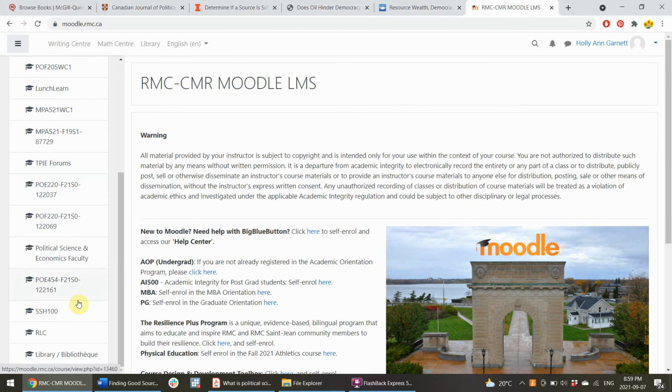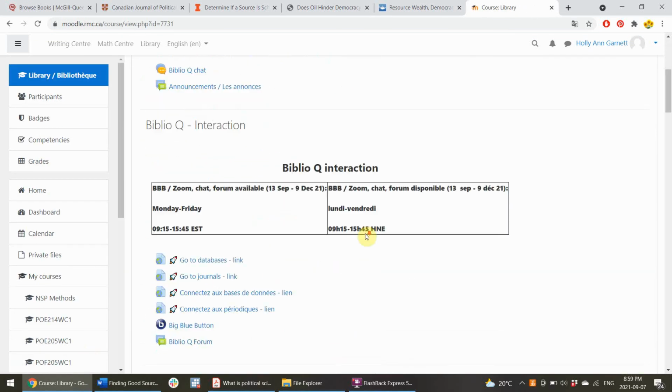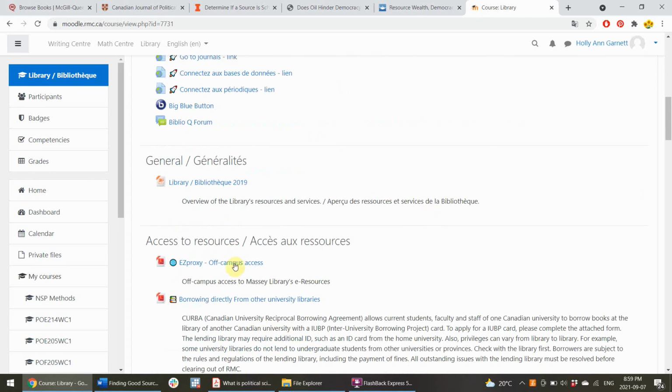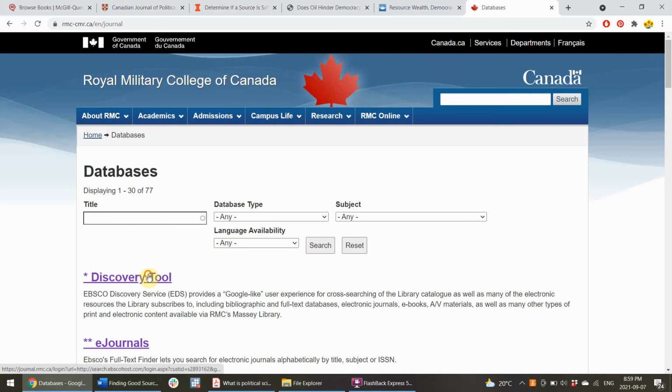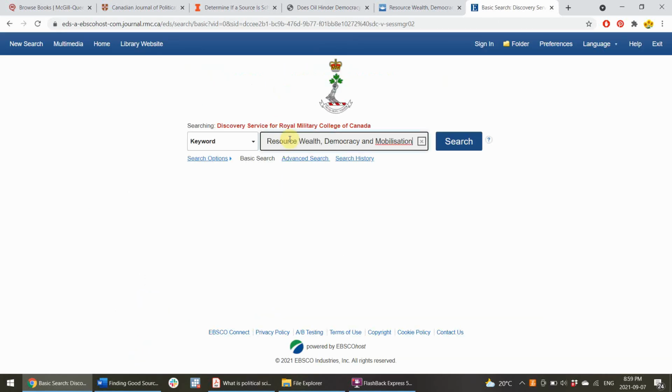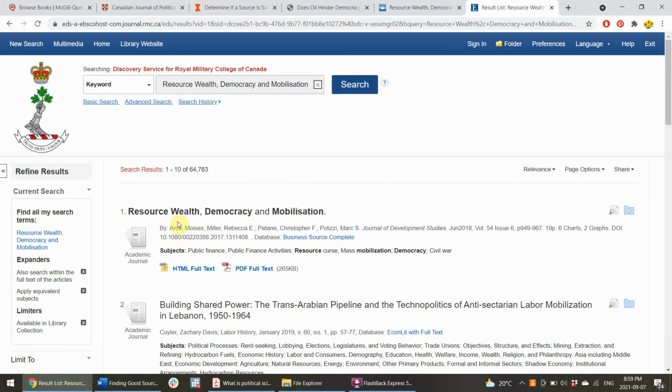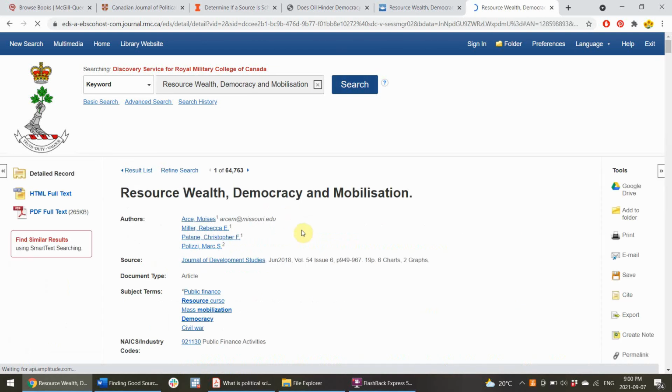So I will go over to the library tab on my Moodle, which you should all be enrolled in, we hope, and go down to the Easy Proxy. It isn't going to ask me for my login because I already logged in. I just wanted to check if it worked. And then I'll use the discovery tool, which is really good for academic journal articles at RMC. So I'm going to copy and paste the title and wait as it searches. Here we go. So here's the article that we are looking for. And it should allow me to just download the PDF.